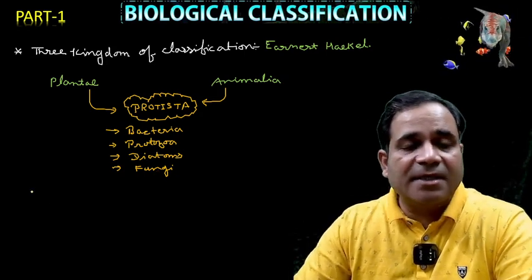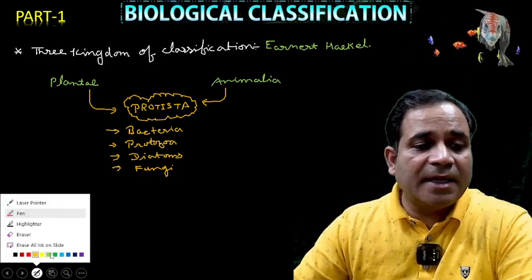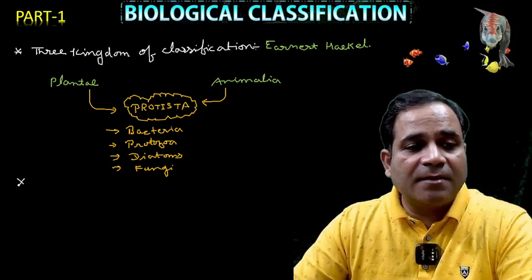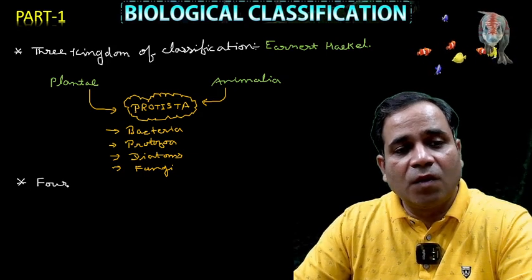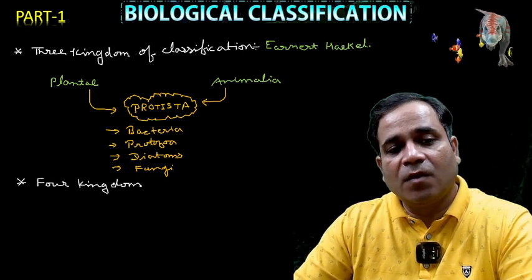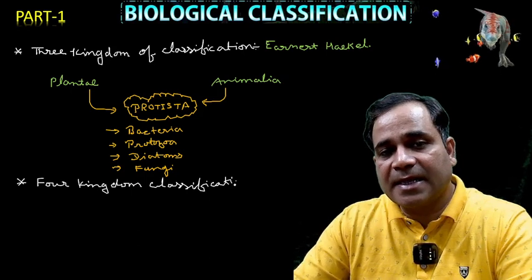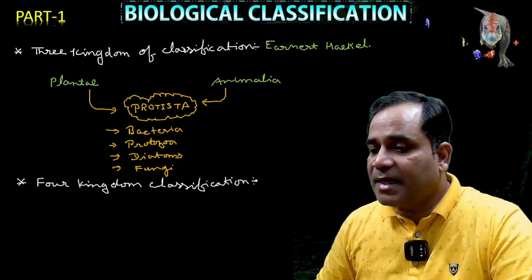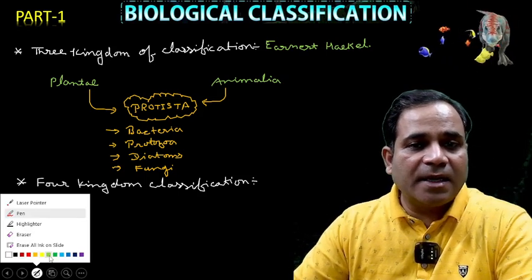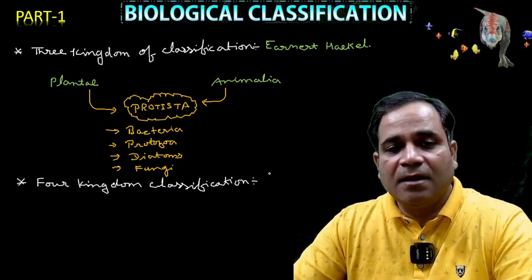Now, after this, this one was also not sufficient, my dear. Again, the four kingdom classification came. What I'm saying is, the four kingdom classification was given by the scientist Copeland. Which scientist, my dear?